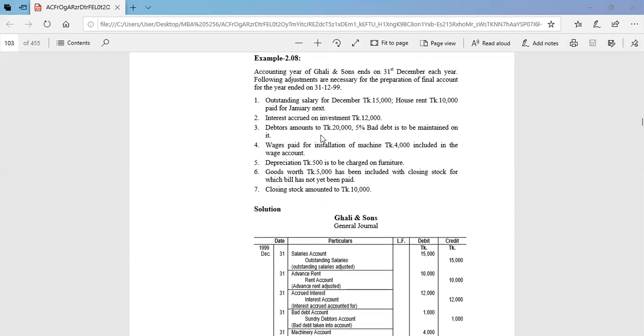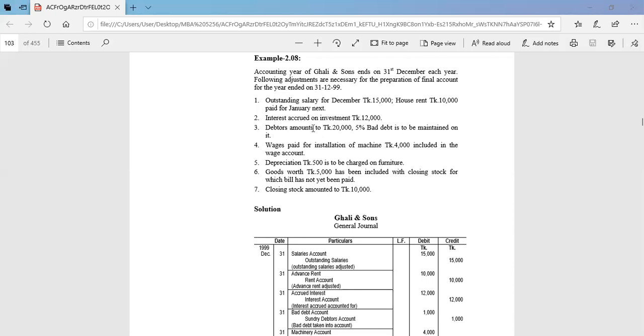Number three, debtors amount 20,000 taka, 5% bad debt rate is determined on it. Given that total debtors account is 20,000, and from this 20,000, 5% we did not collect in the due time, so that is a bad debt, that is our expense. So bad debt account is debit, 5% on 20,000 taka is equal to 1,000 taka, and obviously sundry debtors account is credit, because those sundry debtors did not pay us, so our debtors account is reduced.